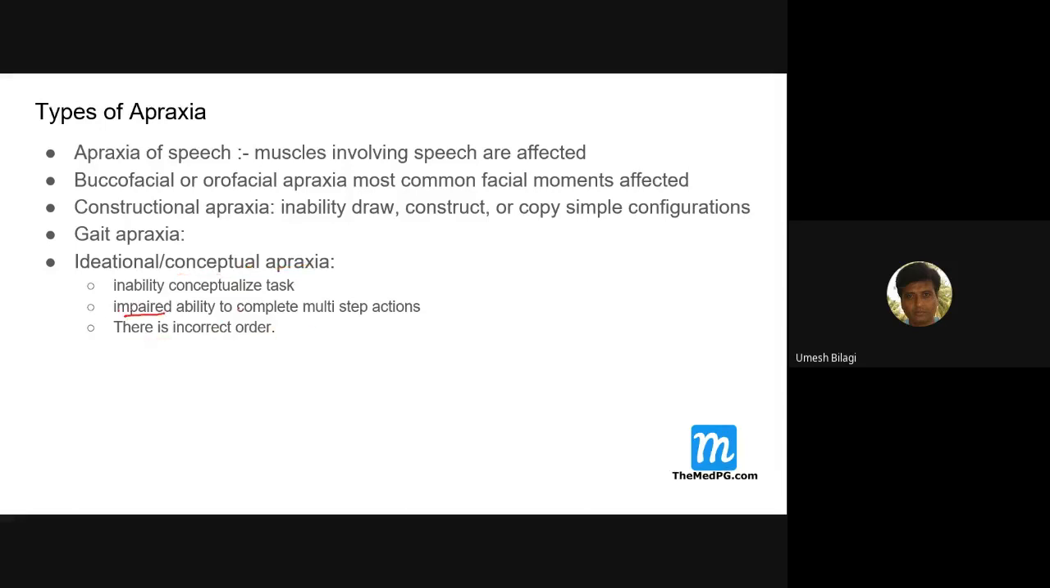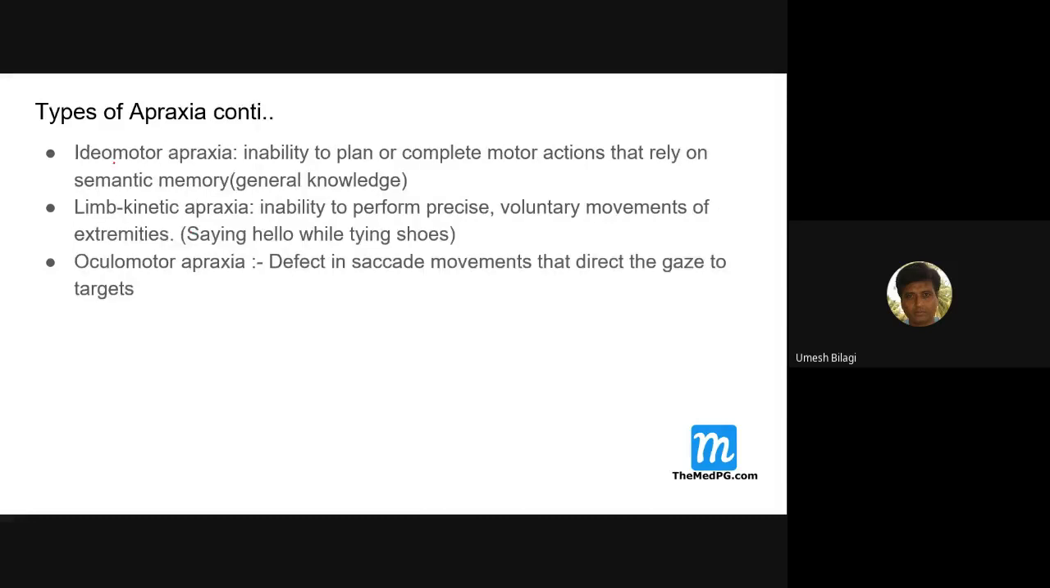Like conceptual apraxia, incorrect order will be there, an impaired ability to complete multi-step actions. Here it says multi-step: wear shoes first, then try to wear socks later. Like that. The other type is ideomotor apraxia, inability to plan or complete motor actions that rely on general knowledge. If you ask him to go and get something, he cannot. If it requires general knowledge, he can't do it.